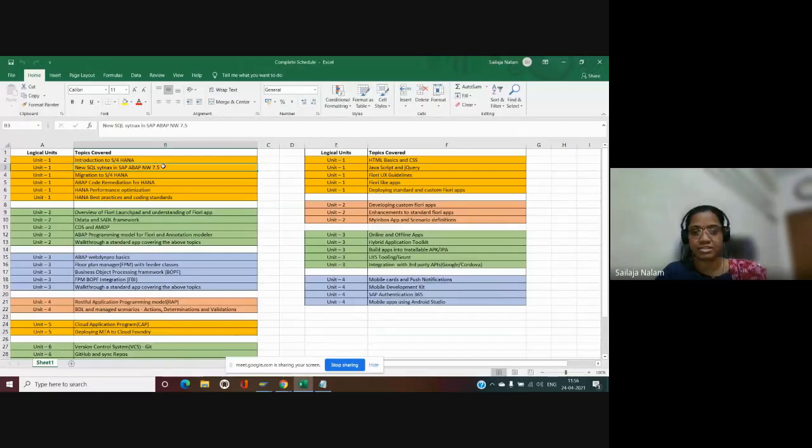New SQL syntax in SAP ABAP 7.5. So this is a topic which I have chosen today to share my knowledge. Maybe you guys also can come up with what are the most common things which you are using. There are n number of things which SAP has provided us now to reduce the number of lines of code and to make it easy for the developer to achieve the functionality. So I just wanted to share what are the most common things which I generally make use.